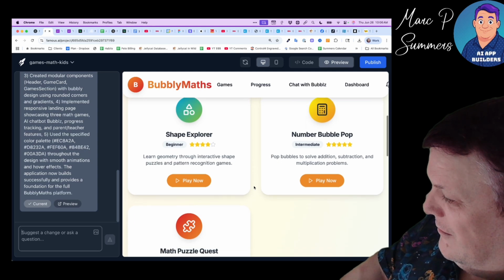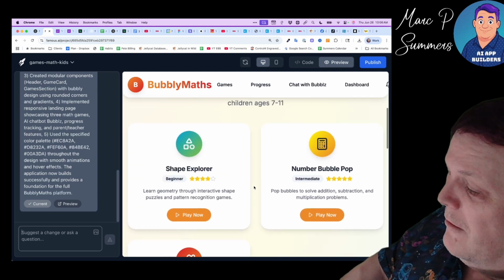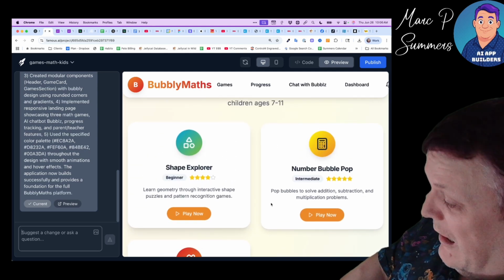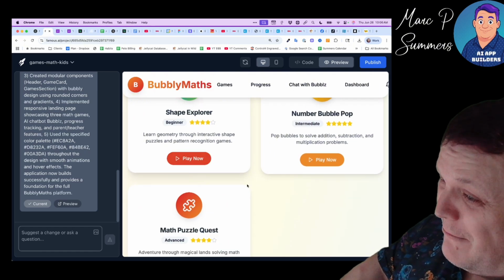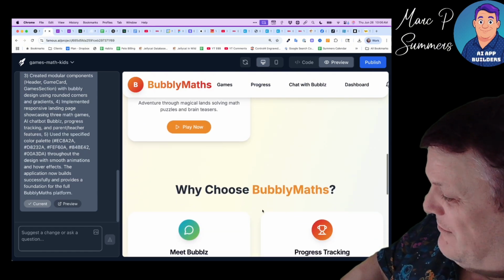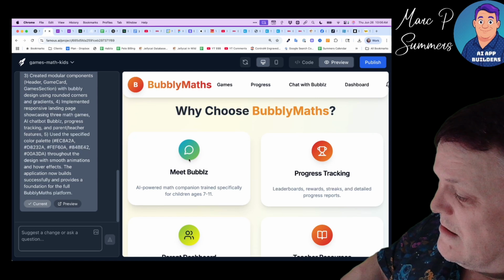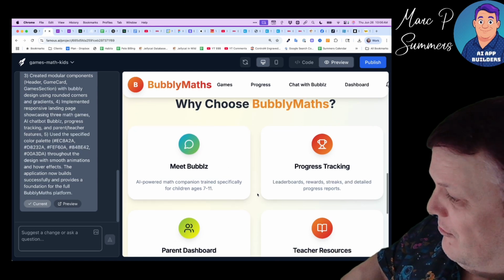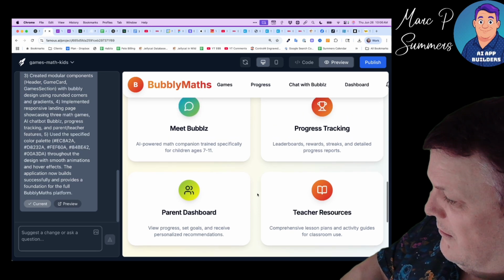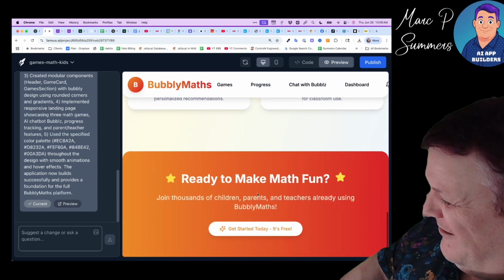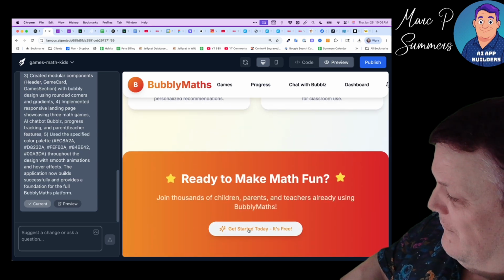Shape Explorer. So now we're going to see what happens when we click play in a little bit, but let's keep going. We can meet Bubbles, the AI powered math companion. We're going to check that out in a little bit. I want to meet Bubbles. And we're going to get started today. It's free, so let's just see what we'll start at the bottom.